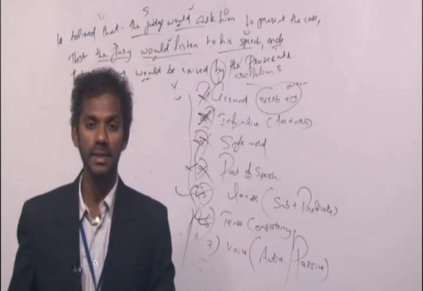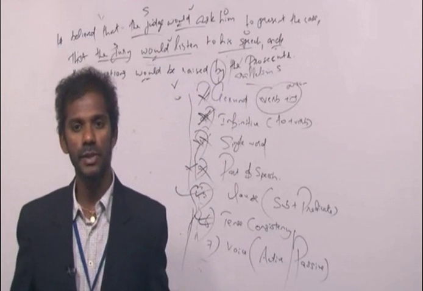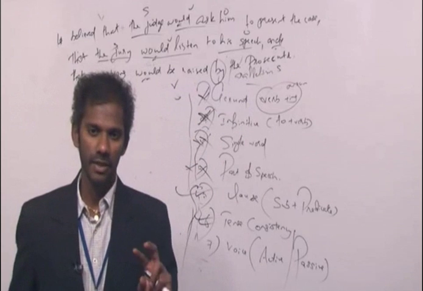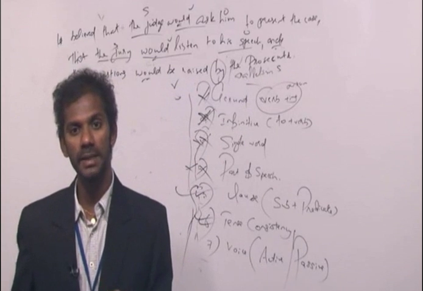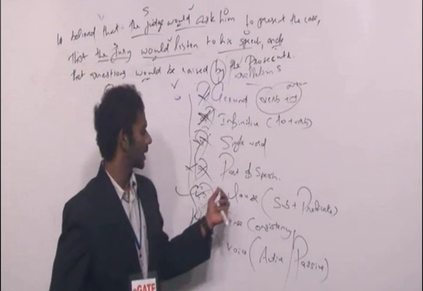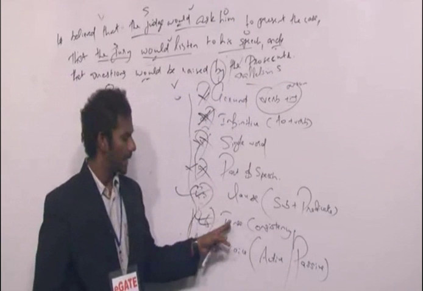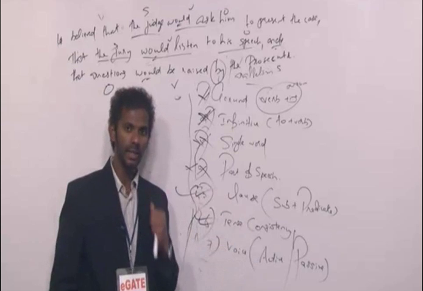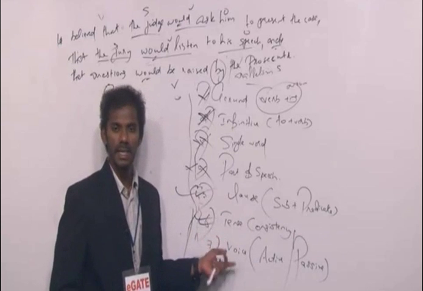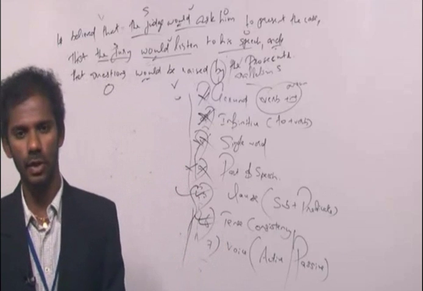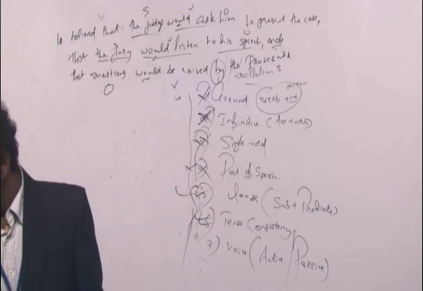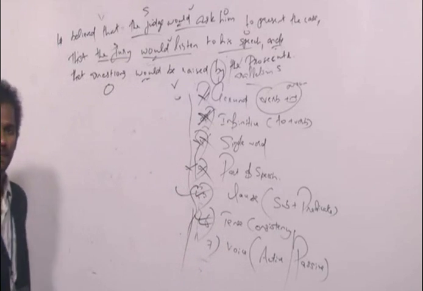So in this sentence, there is no parallelism. So this sentence is grammatically wrong. The first two ideas are in the active voice, so the last idea must also be in the active voice. Anyways, clause is fine. Tense consistency is fine. We have an error based on only one concept, that is voice. Clear? So in this sentence, there is no parallelism, so this sentence is grammatically wrong. Clear?